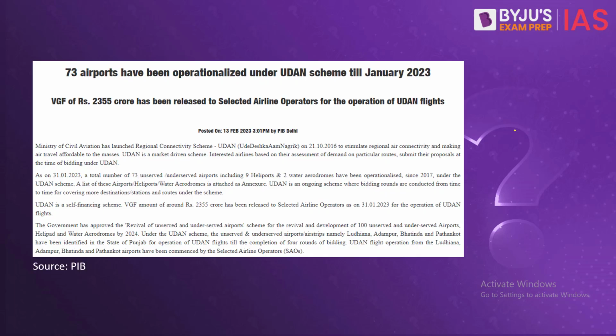So we have taken this question because according to a report in PIB, 73 airports have been operationalized under the UDAN scheme until January 2023. So what is this scheme? UDAN, which is an acronym for Ude Desh Ka Aam Nagrik, is a regional connectivity scheme that was launched in October 2016.